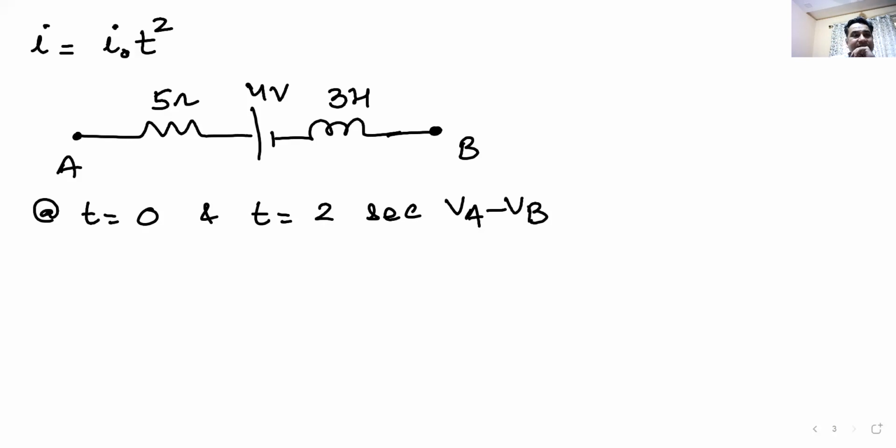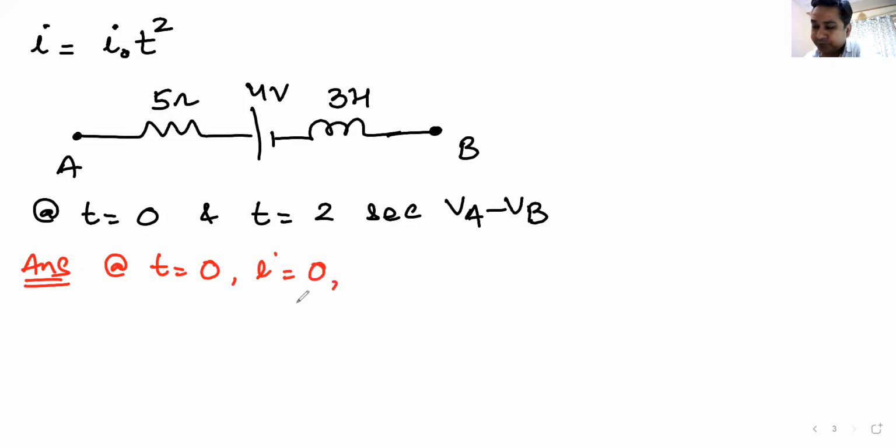Okay, anyone got the answer? Anyone got the answer for this one? How to do this? At time t is equal to 0, current is 0.